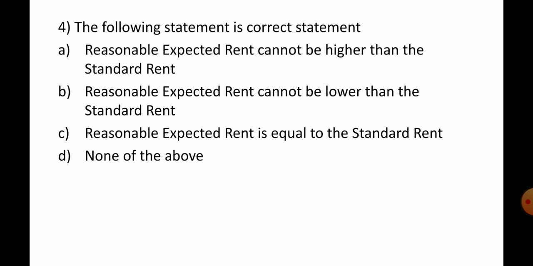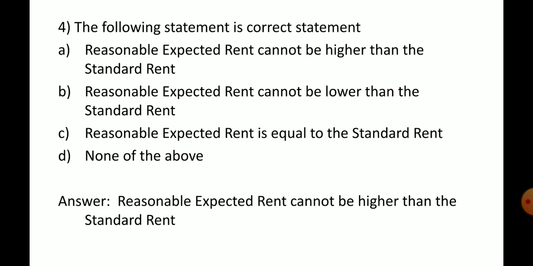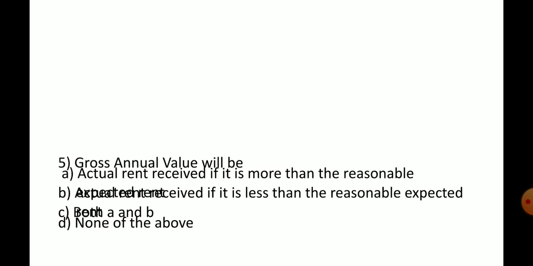That's why reasonable expected rent is taken as the fair value or the municipal value, whichever is higher, compared to the standard rent, and we consider whichever is less. So the answer is reasonable expected rent cannot be higher than the standard rent.